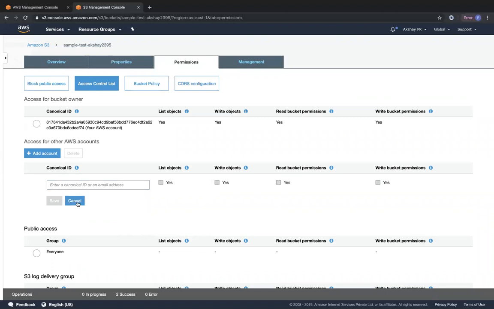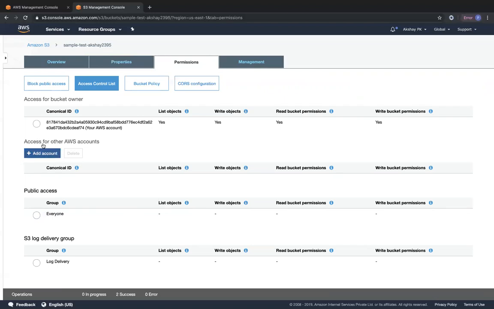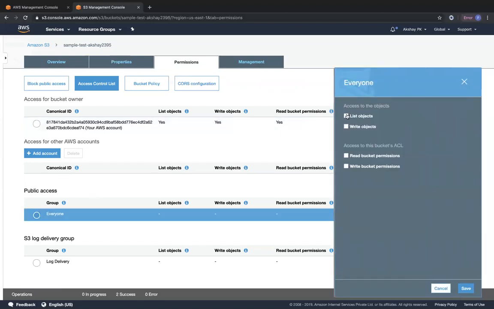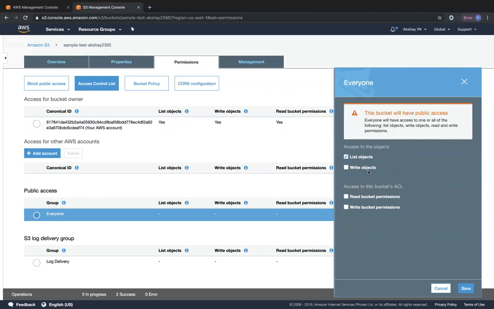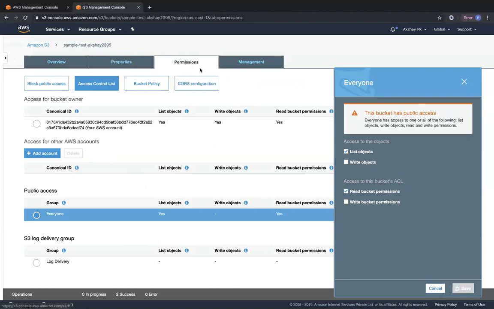Okay. I'm not going to do that right now, but you can also think that there is a configuration like this. And then on the bucket permissions level, I can also ensure that I give public access to everyone. So I give list objects. Okay. And then I don't want anyone to write objects to this particular bucket. I want people to only list and read objects. Okay. I want the entire world to list and only read objects, but not write objects. So at the same time, I'll also give permission for them to read all the bucket permissions, like whatever the permissions are over here, which are listed, they will also be able to read that. Okay. I'm not going to give any write kind of access. So the second that I click on save over here, it's going to denote public access to this particular bucket.